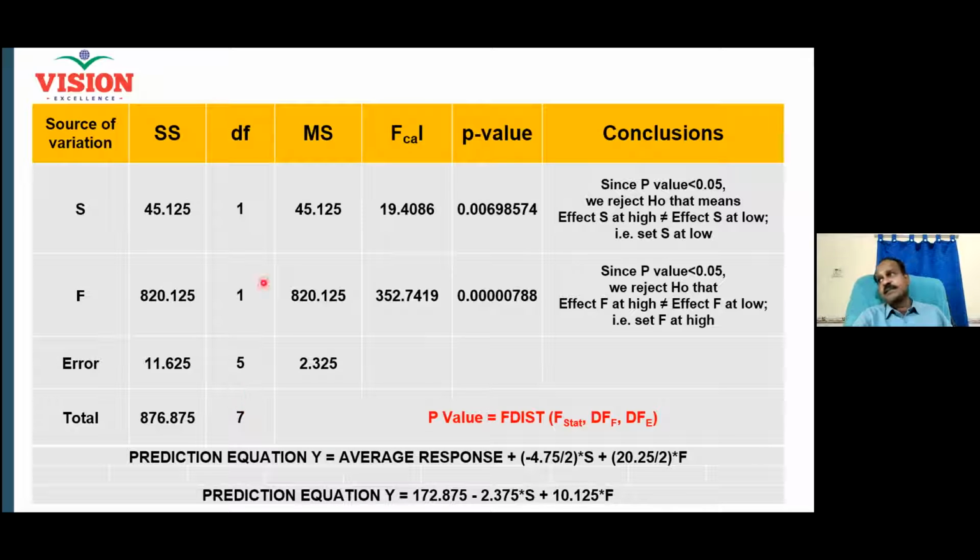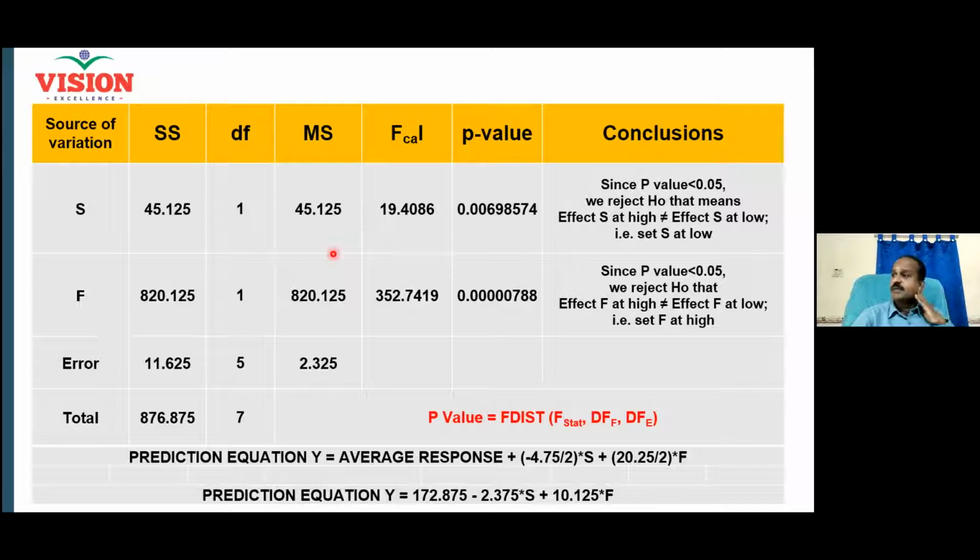When total degree of freedom is 7 and factor degree of freedom are 1 each, then for the error, the degree of freedom is 5. Am I correct? You add all the things, you get the 7. Clear? Yes. And now I go for mean sum of square. What is mean sum of square? I divide this squared variation by degree of freedom. 45.125 divided by 1 again gives me 45.125. 820 by 1 gives me 820. 11.6 by 5 gives me 2.325. You don't have to calculate anything for the total, there is no need to do this. So the 3 you have done.